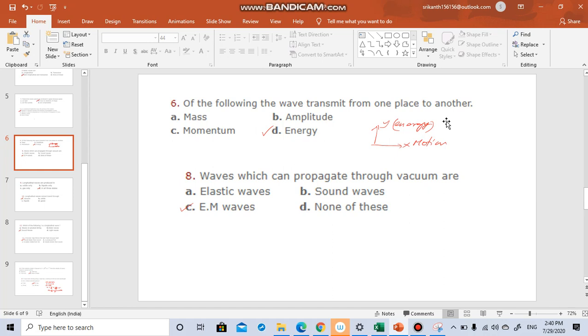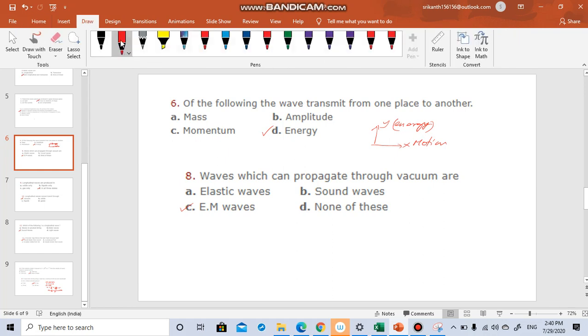What is the wave actually transmitting? Actually, the wave is transmitting energy. The wave is not transmitting mass or amplitude or momentum. It is transmitting energy. So option 4 is the right answer.